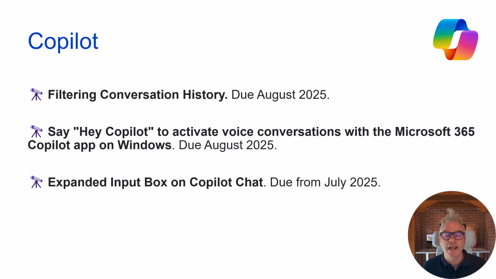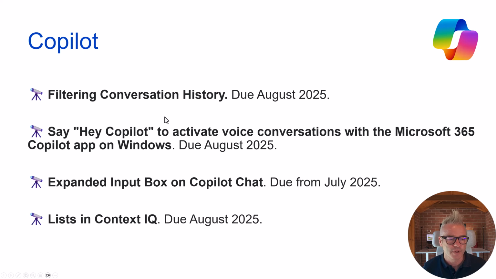An expanded input box coming to Copilot Chat. I can't wait for this. Sometimes the input box is so small, it's really frustrating, isn't it? I'm not sure it's going to be bigger, or you've got the opportunity to expand it yourself, but due from July 2025.